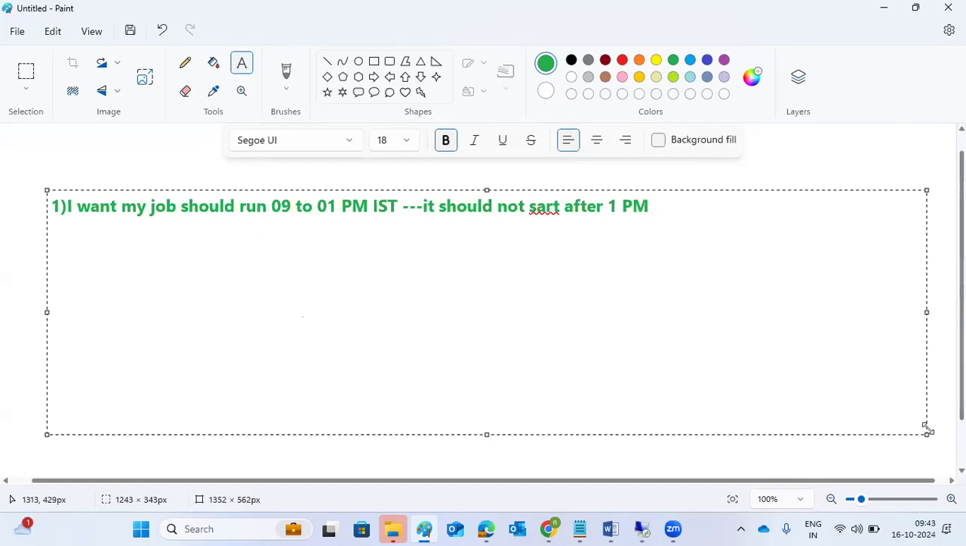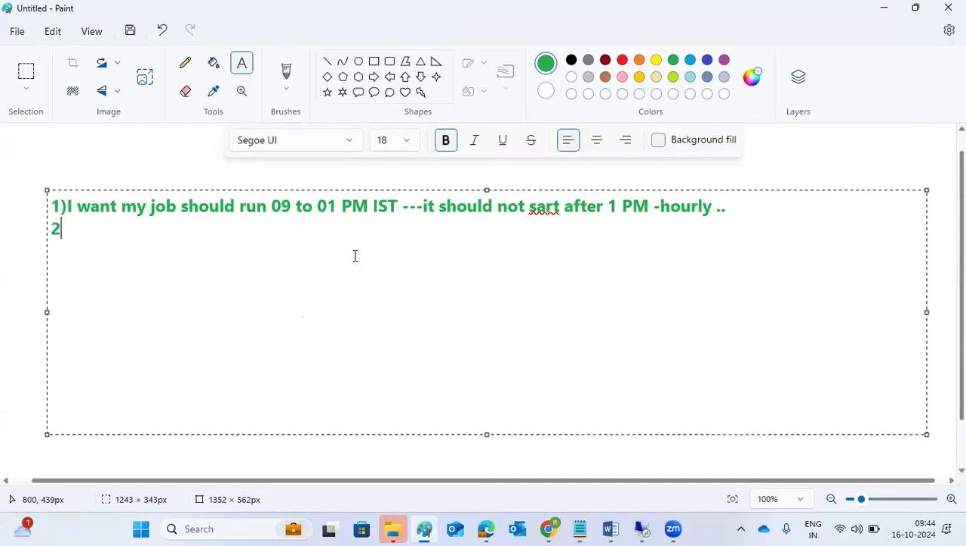It should run every hour, which means hourly, daily. I want this logic to be executed: 9, 10, 11, 12, 1. That's it. Daily only 4 attempts, only 4 attempts: 10, 11, 12, 13. The remaining runs should not execute. That is what I want here.